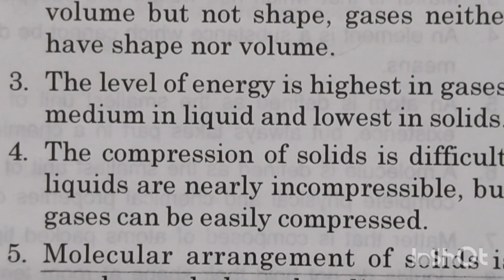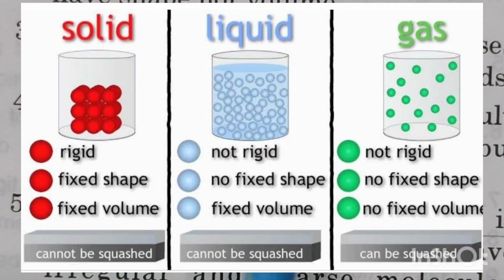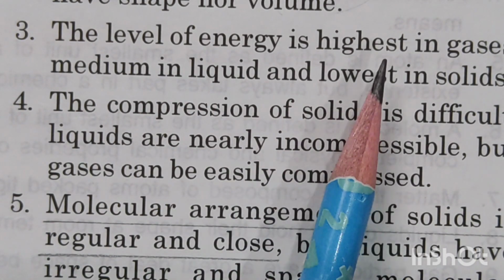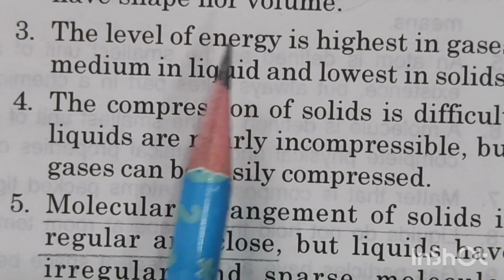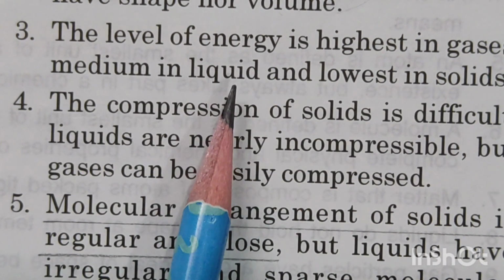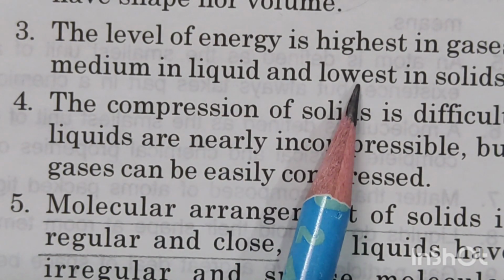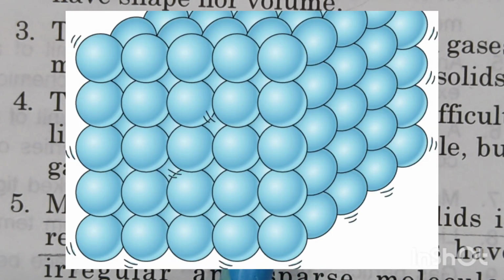The next point of difference is the level of energy. Now energy means, children, solid, liquid and gases are all made up of molecules, and these molecules contain a certain amount of energy. So the level of energy is highest in the gases. Why? Because the molecules are all the time moving, so they have a lot of kinetic energy. The kinetic energy in liquid is a little less than the gases, and it is least in the solids. That is why the molecules of a solid are fixed in their place. They cannot move out of their place.